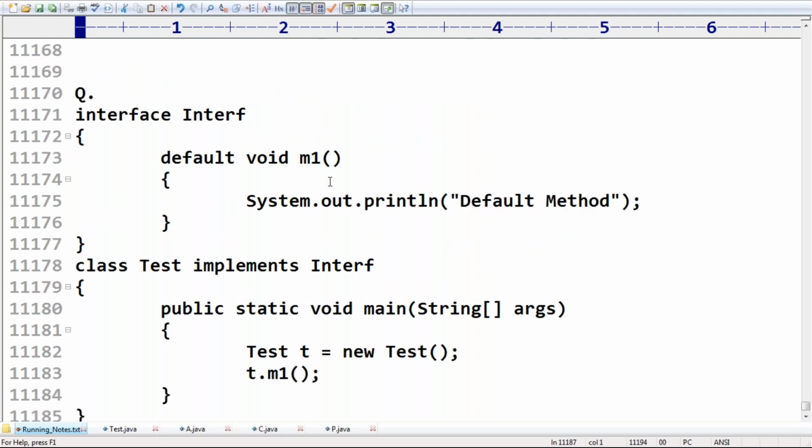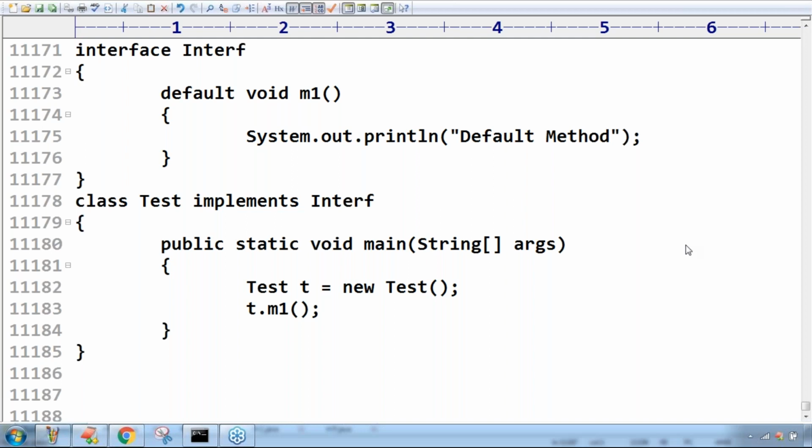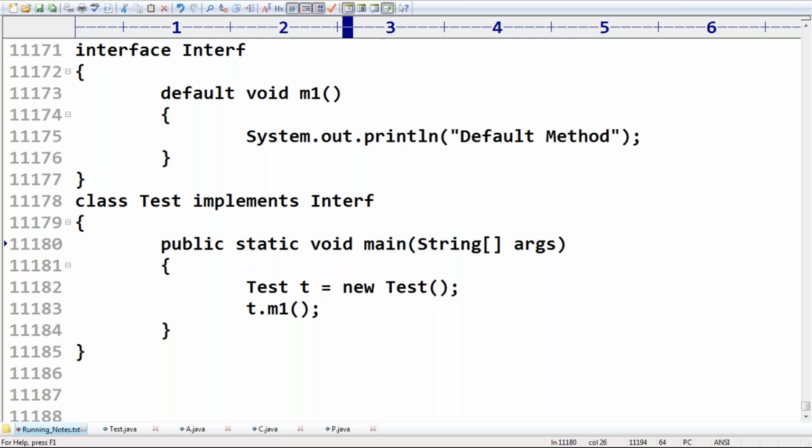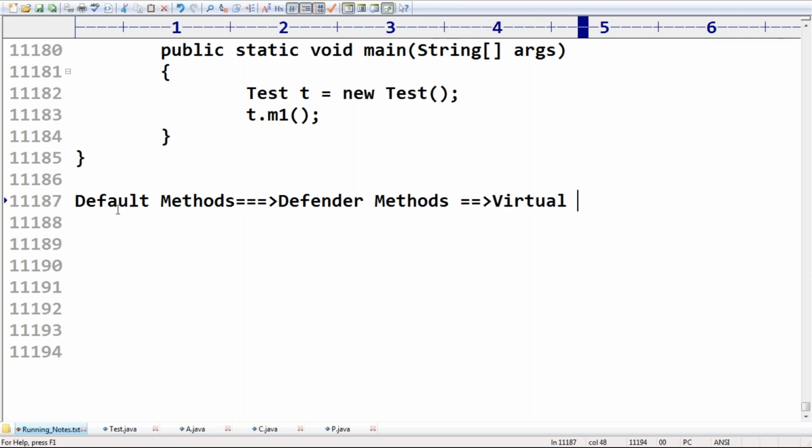Okay, well, now, sir, the internal reason why these methods came. This part I want to discuss for you people, right? Now, the internal reason. Just take very special care. This one is very important, sir. Default methods are also known as, what is the other word? Just now I told. What is the other word? Defender methods, or virtual extension methods. Remember that. Default methods are also known as defender methods or virtual extension methods.